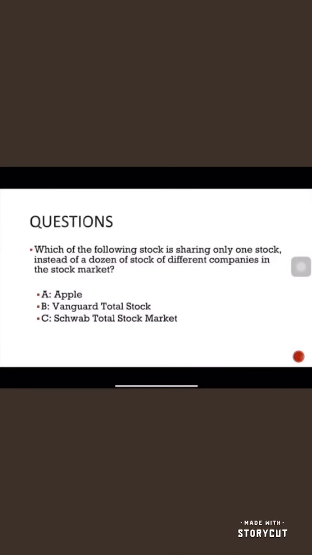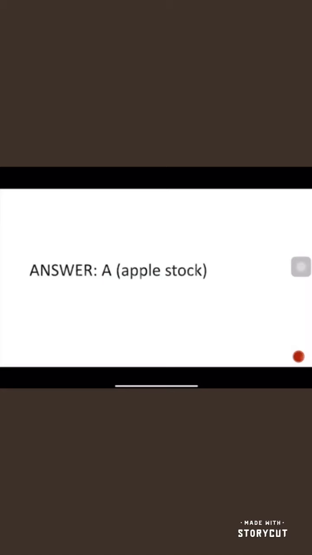Next question. Which of the following stocks is sharing only one stock instead of 1,000 stocks of different companies in the stock market? And there are three options. The answer is A, Apple stock.